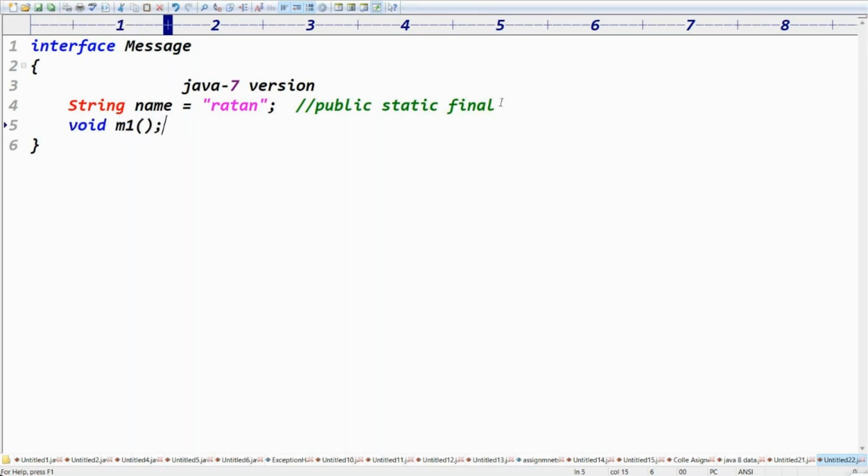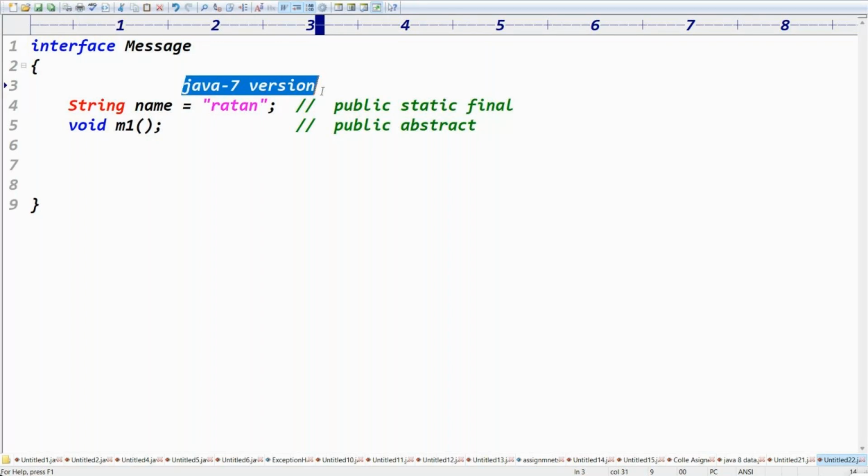Take a void M1 method. This method is by default public and abstract. Interface variables are by default public static final, and interface methods are by default public and abstract. Abstract methods mean we have only declarations, there are no implementations. So up to Java 7th version, an interface allows only this kind of content.